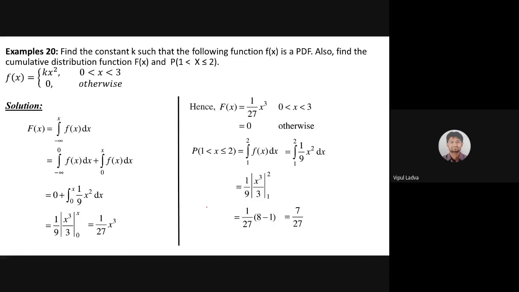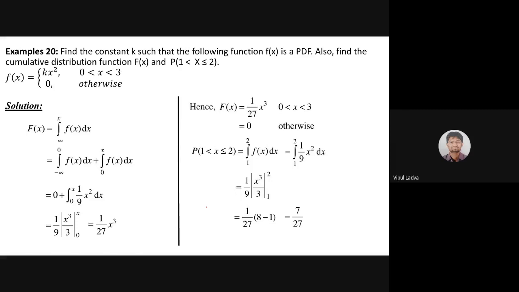So this was example 20. Now before going for the next, we will be covering some of the special probability distributions as per the flow of our second unit. What was the flow of our second unit? First, we were supposed to learn about random variables, types of random variables, then some of its special probability distributions. So next target is we are going to cover probability distributions, that is binomial, Poisson, exponential, normal, all that. We have 6-7 different probability distributions.